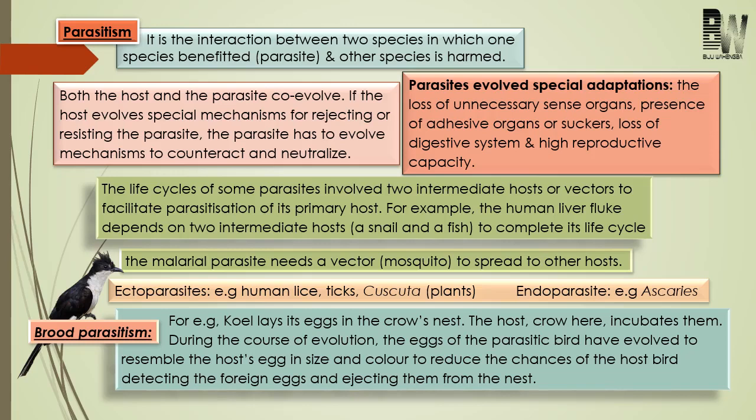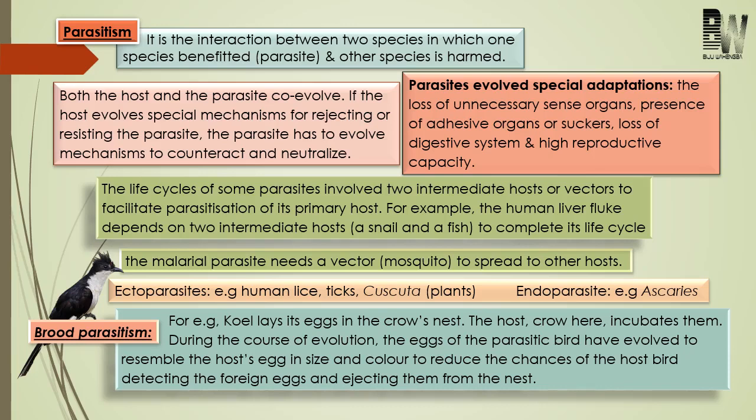This is an important feature. And the next one is they do not have any digestive system. Nutrients are directly absorbed, so they do not have any digestive system. Plus they have what? High reproductive capacity. Okay, I will repeat it.